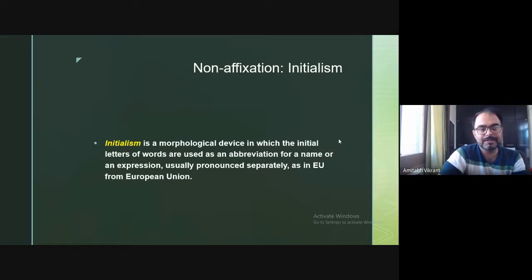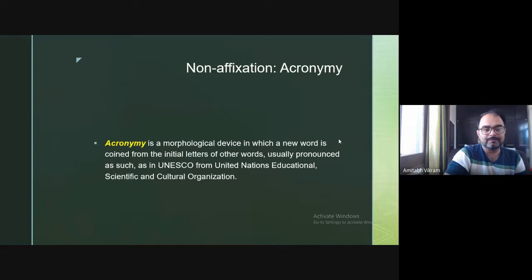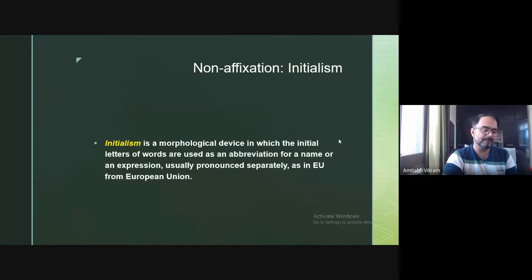Then we have initialism. Initialism is a morphological device in which the initial letters of words are used as an abbreviation for a name or an expression, usually pronounced separately, as in EU, from European Union. So European Union is known as E and U. So there is a difference between initialism and acronymy.